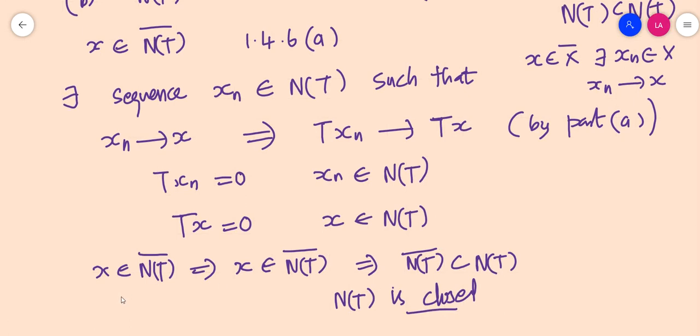So x element of N of T closure implies x element of N of T, which means that N of T closure is a subset of N of T, which means N of T is actually closed.